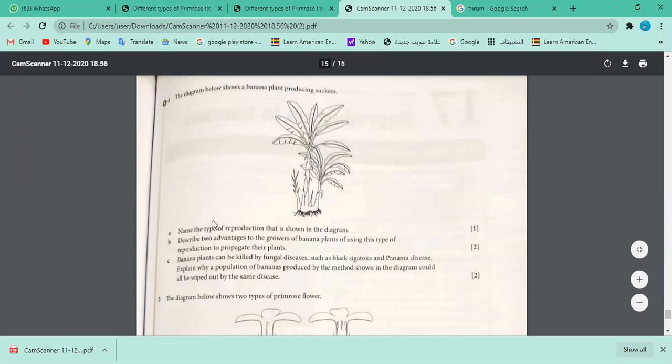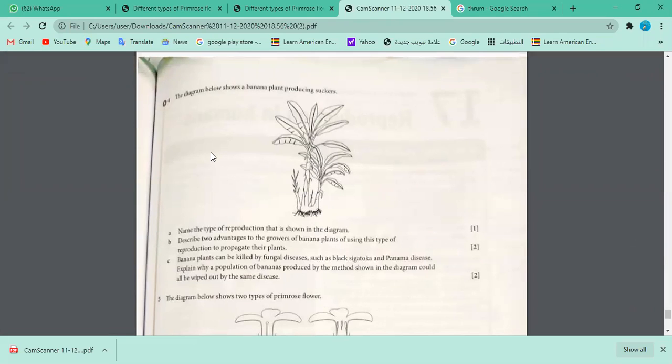They are all the same quality. All bananas are sweet. Not like oranges, where one is very sweet, another is sour, and some are really very bitter in taste. Why? Because they are generated from the seeds, right? So seeds have variety. It doesn't have variety now. So this is a good thing, that if the quality is good, definitely farmers or gardeners will be happy that they are having a good garden, right? And also very quick. Don't you think it will be much quicker? These two advantages are very quick.